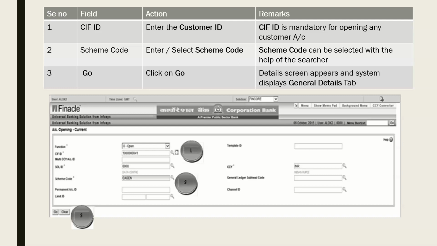You have to type the CIF ID number here that you have generated in CRM. Then scheme code is very important, like CAGEN, current account general scheme, in block number 2 here. So this is open. Enter the CIF ID here and click on Go. Here is the button.